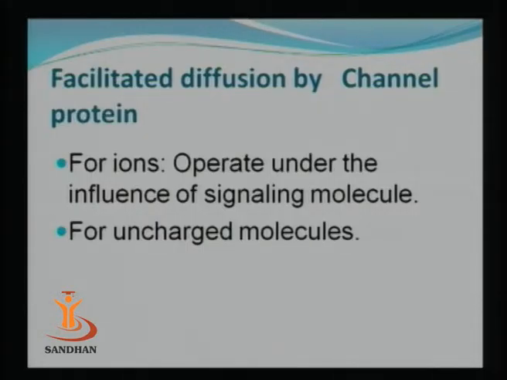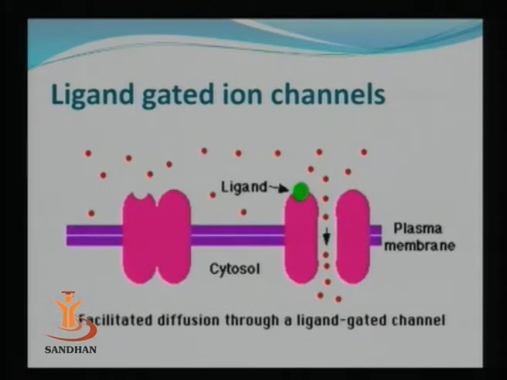Now facilitated diffusion can also take place by the involvement of channel proteins. These channel proteins can be for ions, that is, for charged molecules, and this kind of facilitated protein or channel protein can be for uncharged molecules as well. In the case of charged molecules, these channel proteins will open or close depending upon the presence or absence of a signaling molecule, normally referred to as a ligand molecule.